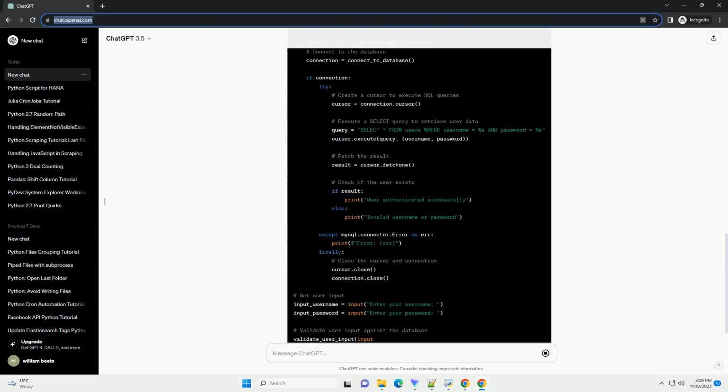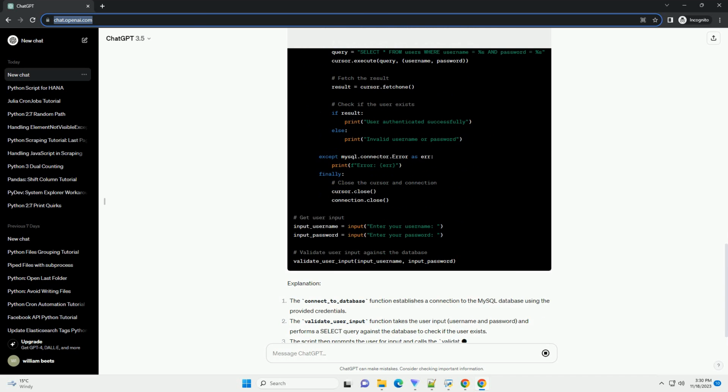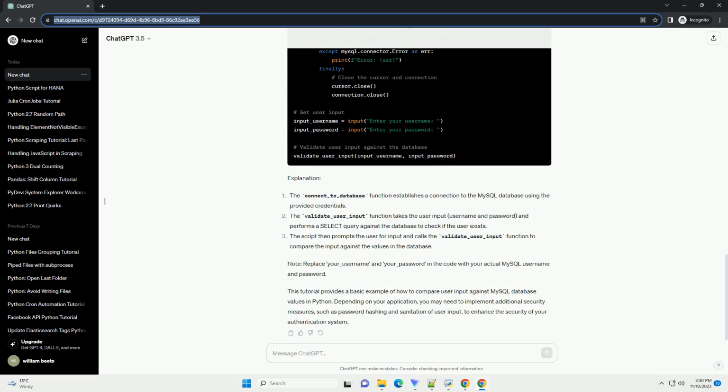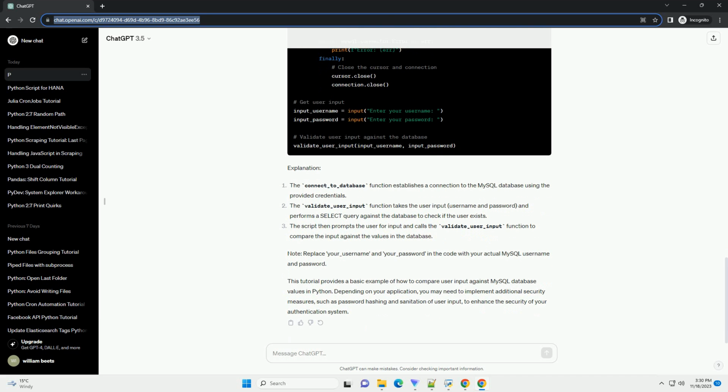Prerequisites. Step 1. Set up a MySQL database. Before we start coding, create a MySQL database and a table for demonstration purposes. For this tutorial, let's create a table named users with columns username and password. Step 2. Connect to the MySQL database in Python. Now, let's write a Python script to connect to the MySQL database.